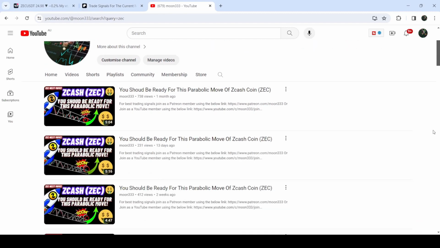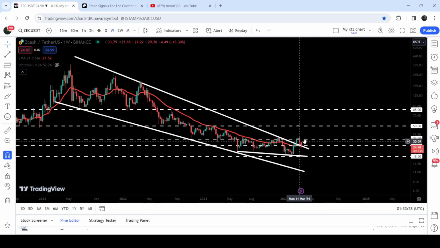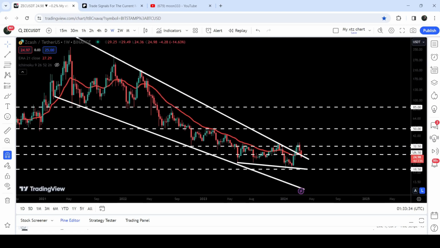As in my earlier video, I was showing you that Zcash has recently broken out a quite big falling wedge pattern on a 7 days time frame chart, and this was my last video. And now if we take a look at the live chart, you can see that after the breakout, the price line got rejected by this next long-term resistance of $32.50 that had been previously breaking as a very strong resistance here, and before that, it has been breaking as a very nice support.